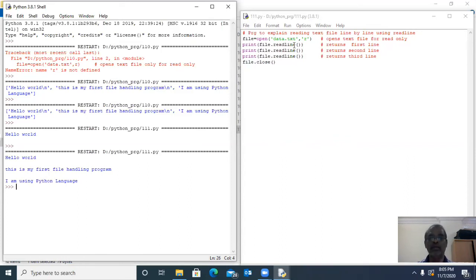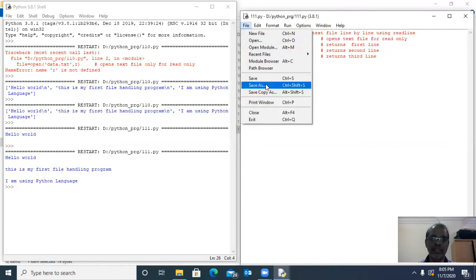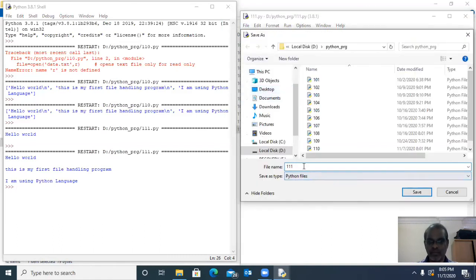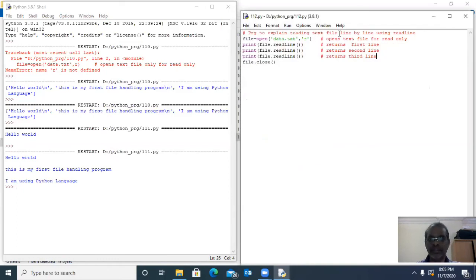Now we need only 5 characters, not the entire file, not the entire line. We need only a specific number of characters. Then we must go to the third way, using read.